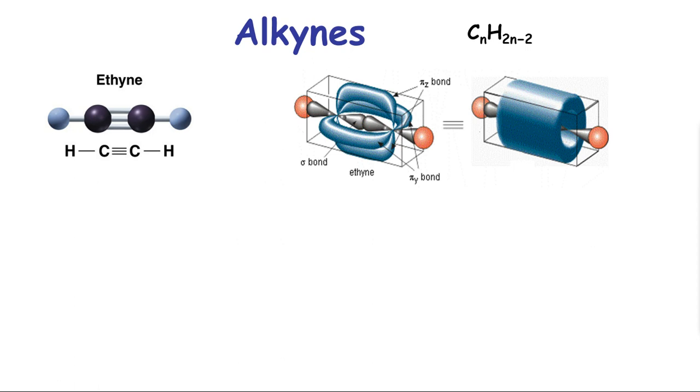The general formula for an alkyne with a single triple bond is CnH2n minus 2. So basically, compared to an alkane, you're losing 4 hydrogens. Loss of 4 hydrogens constitutes either 2 double bonds or 1 triple bond, not including the cycles. Now, this is something we have already seen. We have our ethyne or acetylene, the simplest hydrocarbon of alkyne nature. So you have a C triple bond C.